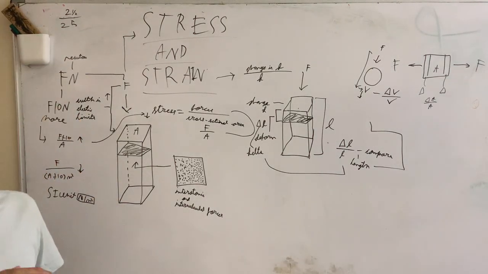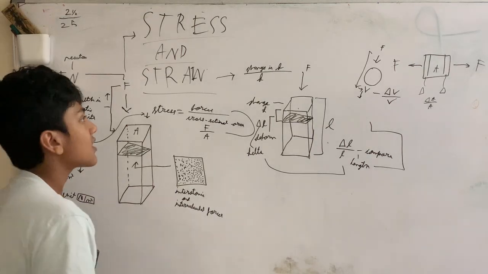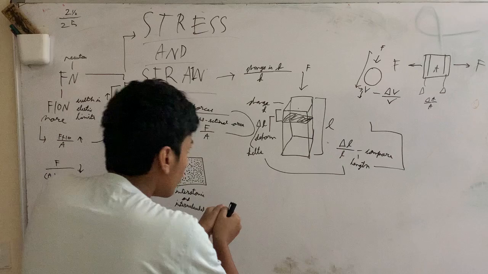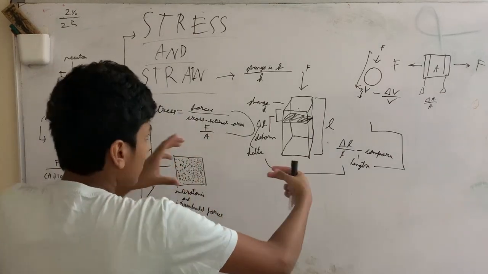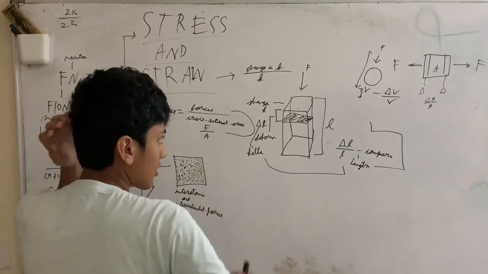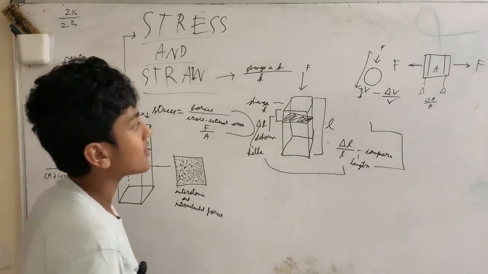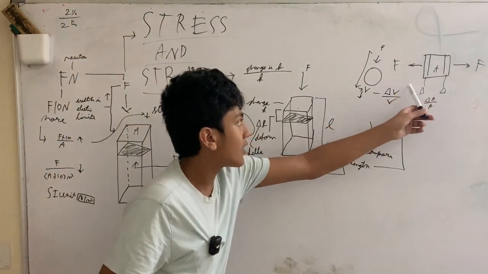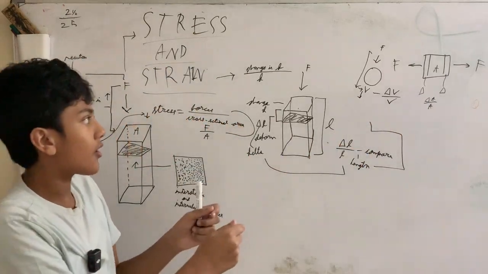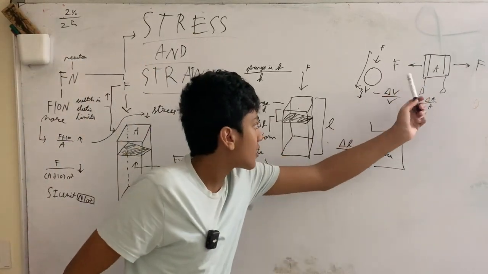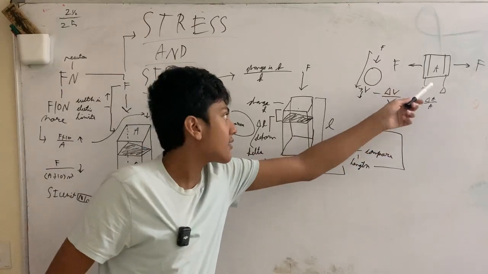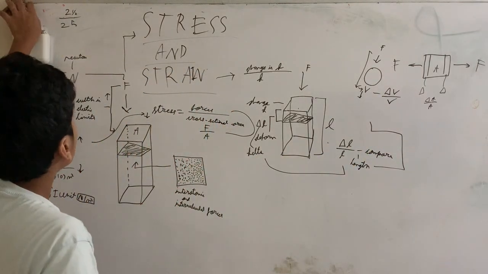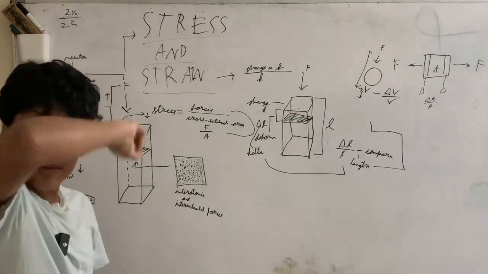And it can also be used in area. For example, let's say we have this square, and we stretch it out with two forces. We can put it as delta A over A, since this is our regular area, and we're comparing the regular area with the new additions of the area. So that would be delta A, the new addition to it. So that's basically what stress and strain is, and that's basically it.